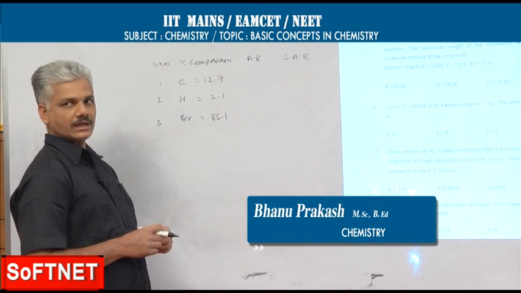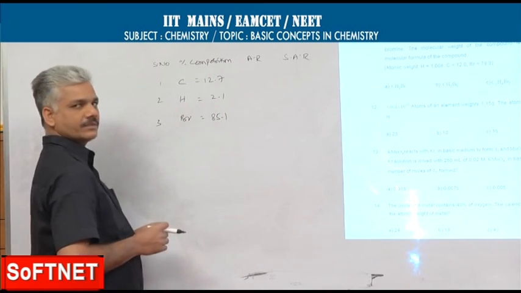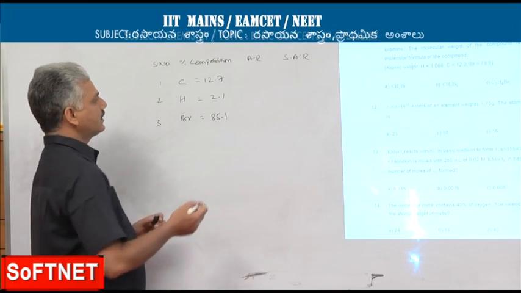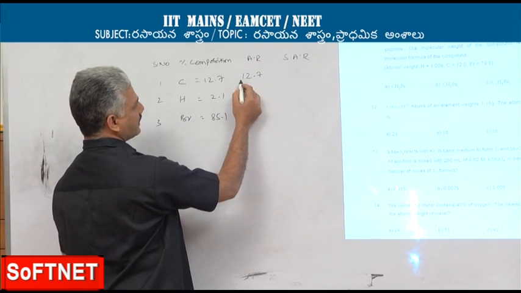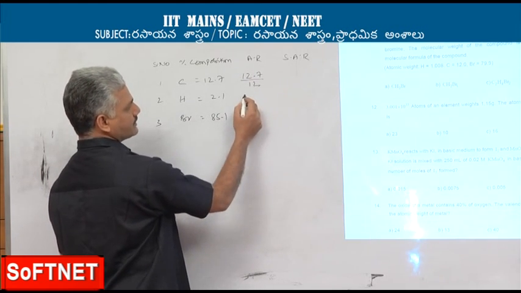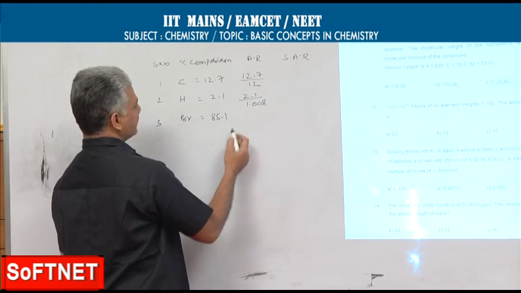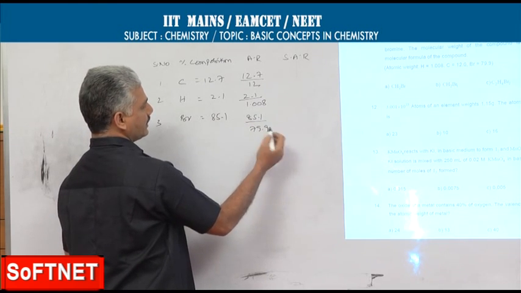Next, we have to calculate the atomic ratio. Atomic ratio is calculated as the percentage composition divided by the atomic weight. Therefore, carbon's atomic ratio will be 12.7 by 12, hydrogen is 2.1 by 1.008, bromine is 85.1 by 79.9.